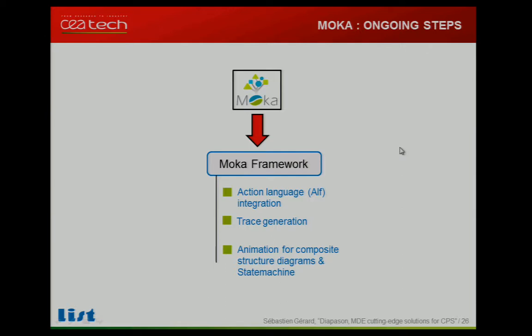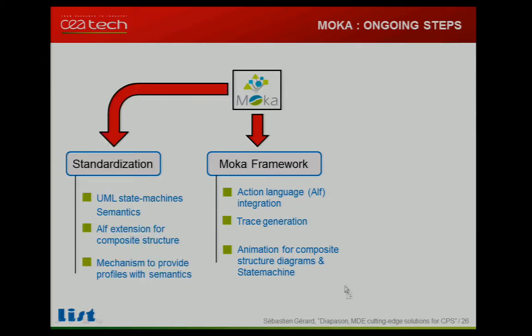So today I will show what we have today inside Papyrus. We can execute a model conforming to FUML. That means class diagram and activity diagram. And this year we are going to provide a support to what is called ALF, which is the action language of UML. Features to generate trace for the execution, and animation of composite structure and animation of state machine.